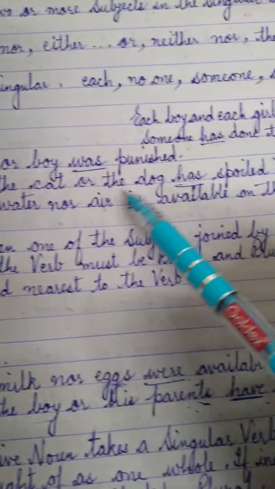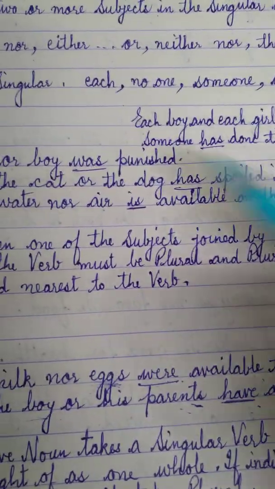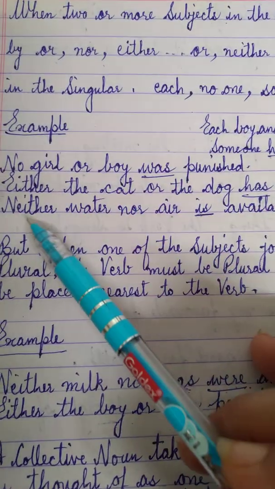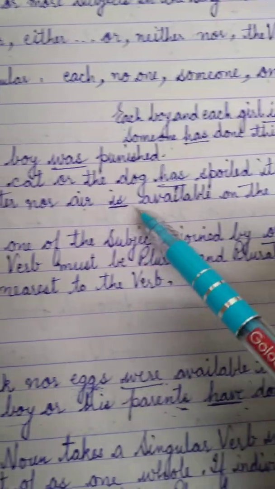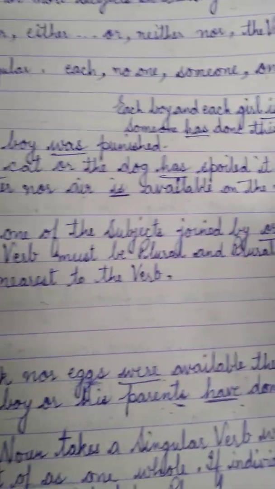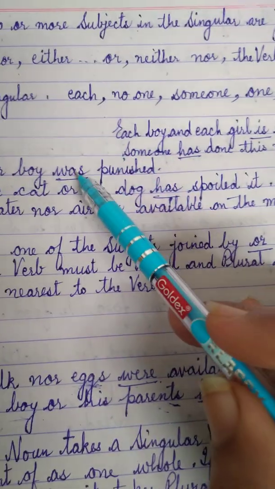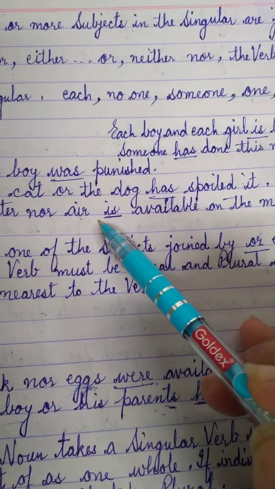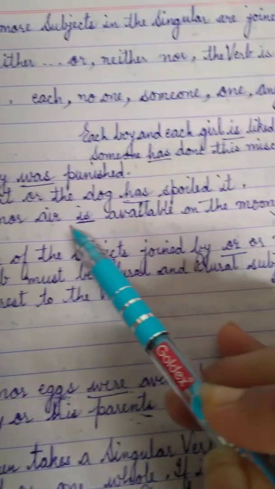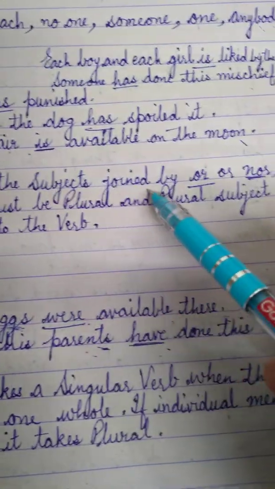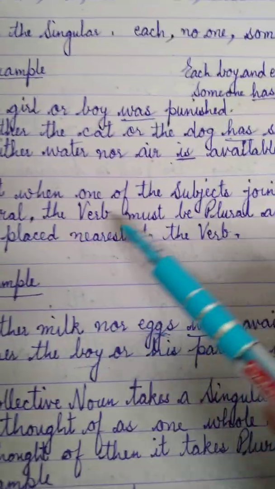Either the cat or the dog has spoiled it. Now again it's singular here, so we have used has. Neither water nor air is available on the moon. So with singular we will use a singular verb here.